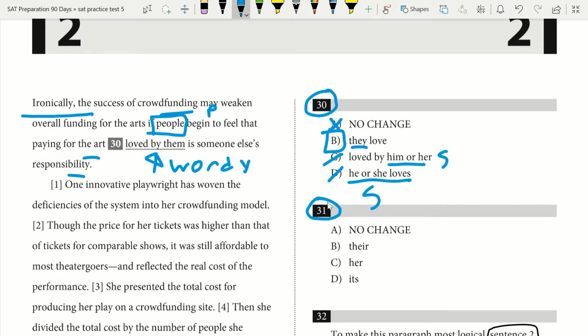Then I'm left between A and B. Obviously, A is wordy and unnatural. We wouldn't say the art loved by them. We would say the art they love. So then we would know immediately B would be our answer. When dealing with a question that deals with an antecedent like this, where you have to find the number of what you're referring to, what I recommend doing is going back through and finding that subject. In this case, that subject was people, therefore we knew that we had to have the plural pronoun they.